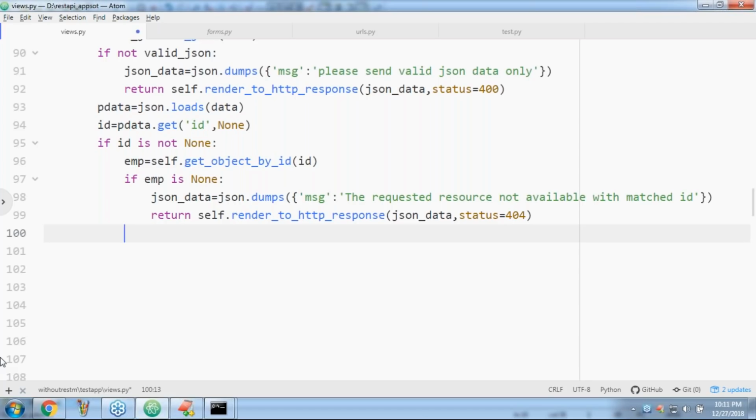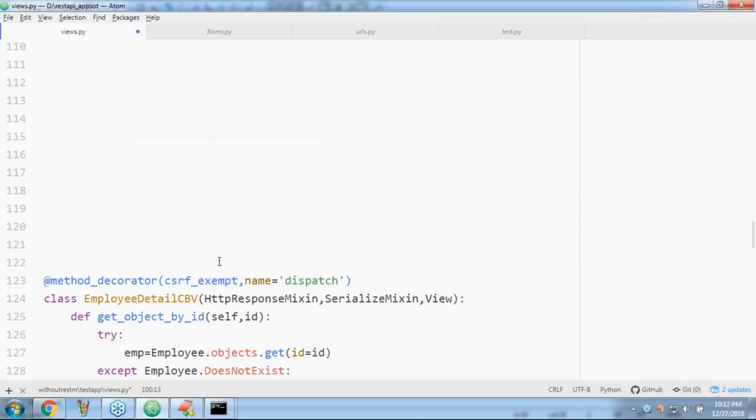What is the code I have to take? Very simple. emp.delete. For that, no process is required. emp.delete, and automatically the data will be deleted. The data is deleted from the database directly. Next, just provide some response. Of course, status, like if the status is equal to 1, like somewhere we implemented delete.